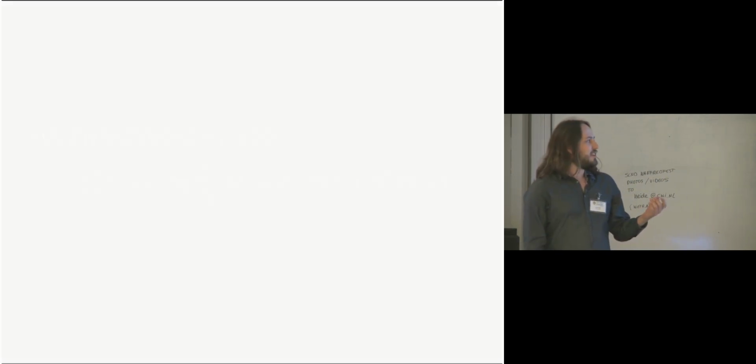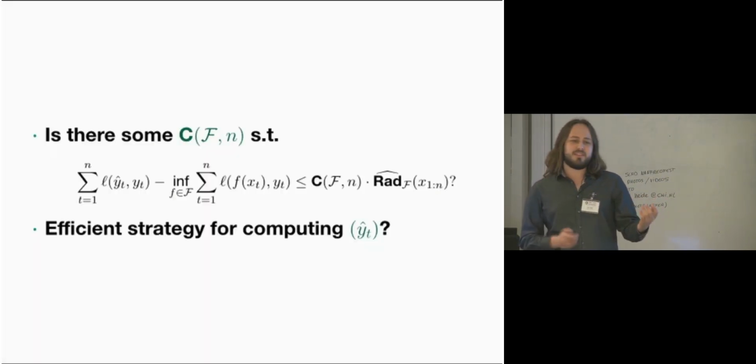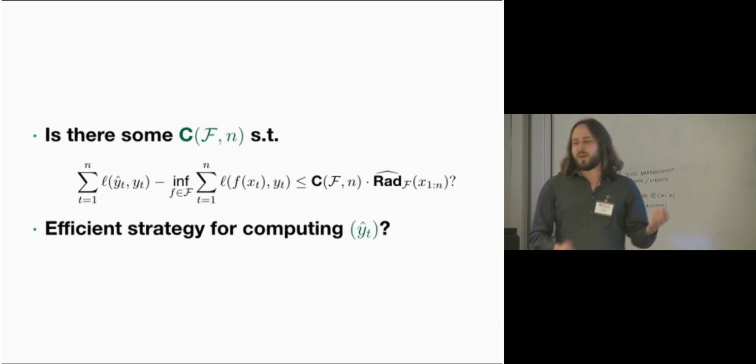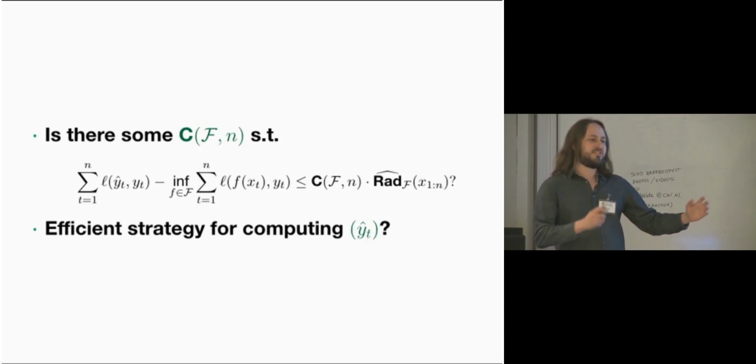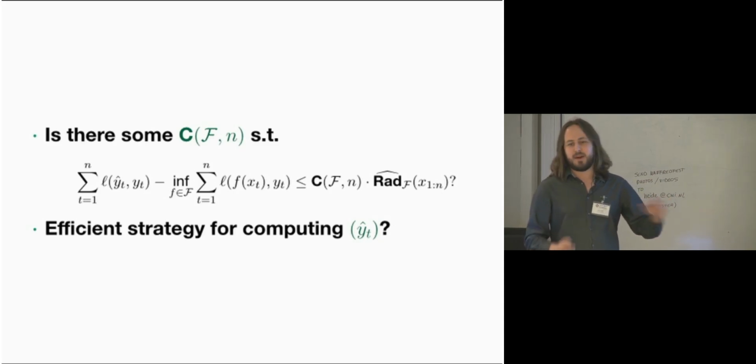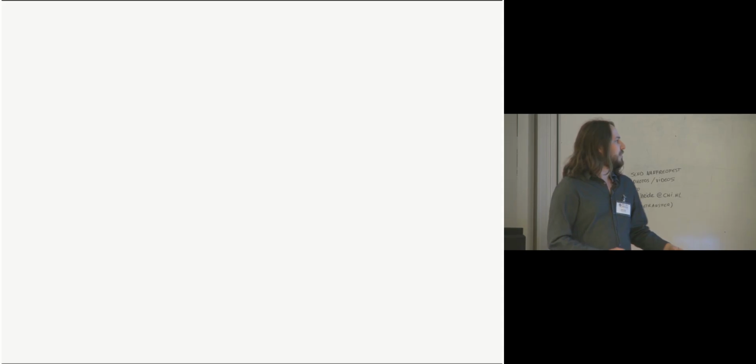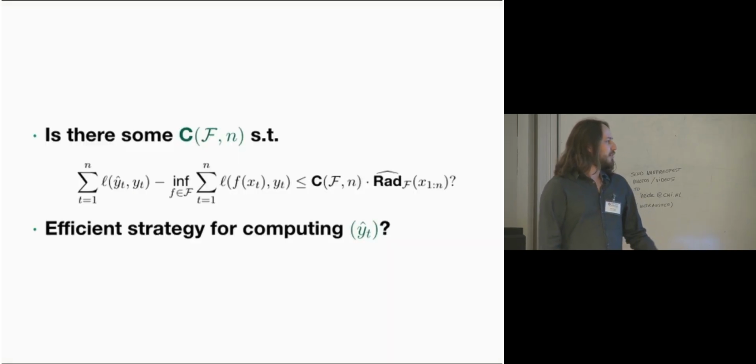So what we're interested in now is, can we ever hope to get this as a bound on regret in the online setting on a sequence-by-sequence basis? So for every sequence, our regret against that sequence is bounded by the Rademacher complexity on that sequence. And when this is possible, can we develop efficient strategies to actually achieve it?